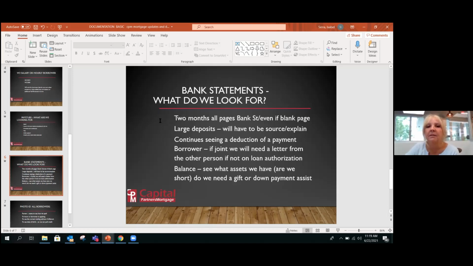If the bank statement says 1 of 8 pages, we are going to look for 1 of 8 pages, all of them, 1 through 8. This is important to remember, so that if you do have that conversation with the customer, make sure you focus on how many pages, because the bank will need all pages, even if it's blank. If they don't have it, they normally have to go back to the bank to get a copy of the bank statement again, so they can pull that blank page.